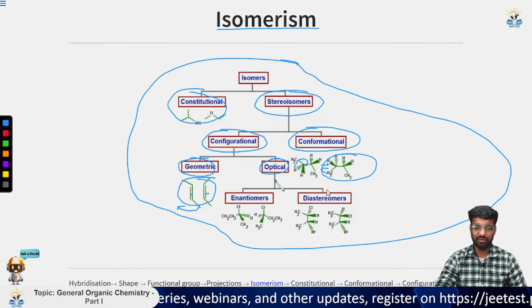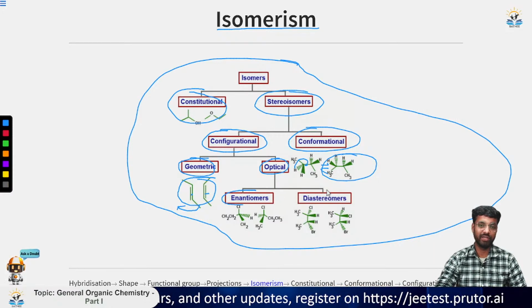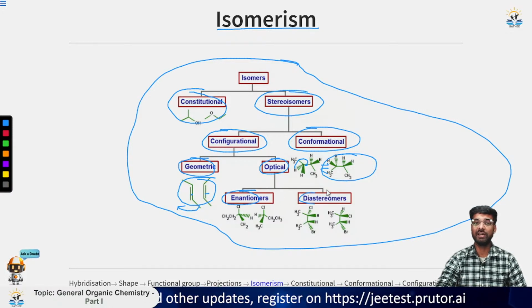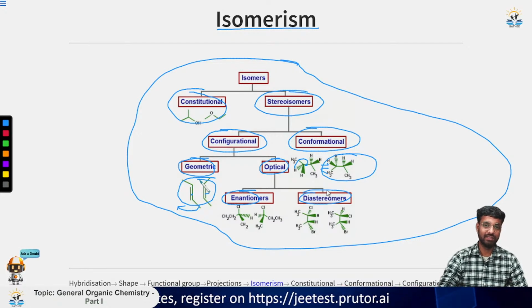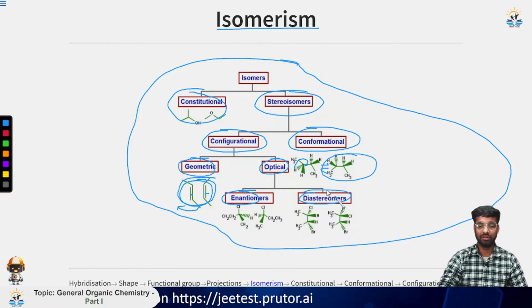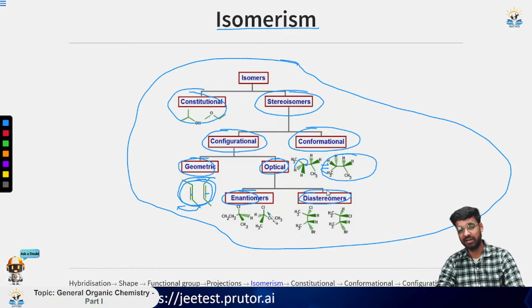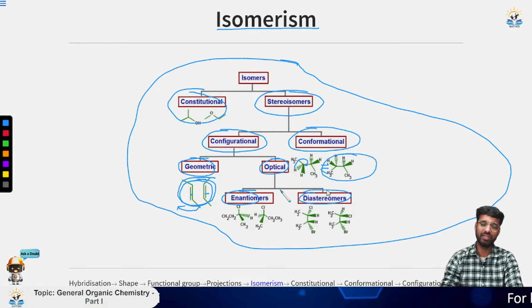Now coming to the optical, we will see what optical isomerism is. Optical isomers are of two types, enantiomer and diastereomer. One thing I want to make very clear is that these two are also diastereomers. What is a diastereomer, I will make clear later on. A diastereomer is something that is not a superimposable mirror image of each other. So we will see it later.